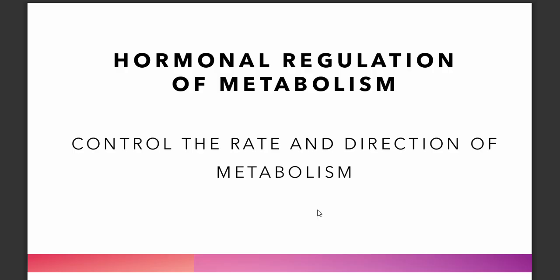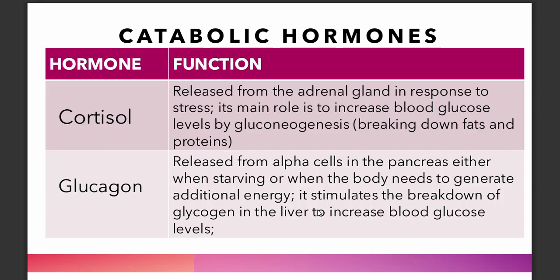What are the different hormones that regulate metabolism? So catabolic hormones include cortisol, your stress hormone. They are released from the adrenal gland, in response to stress. So main role is increased blood glucose by gluconeogenesis.